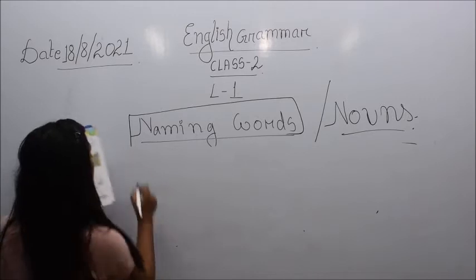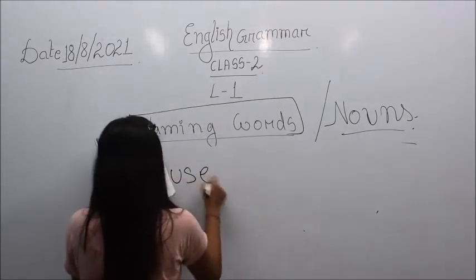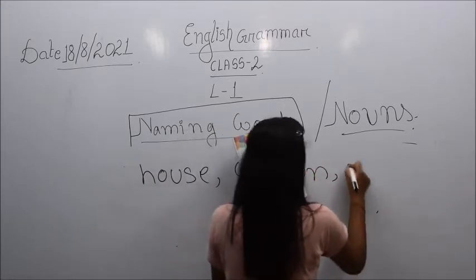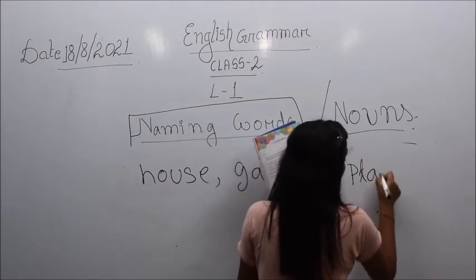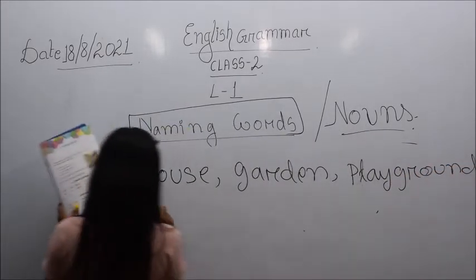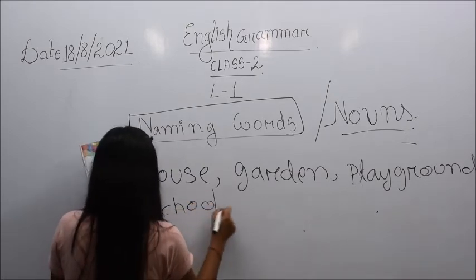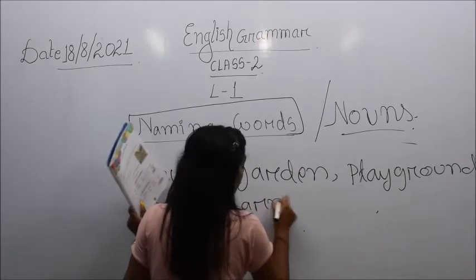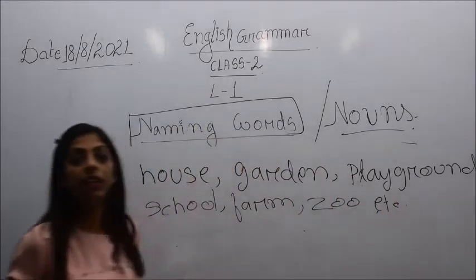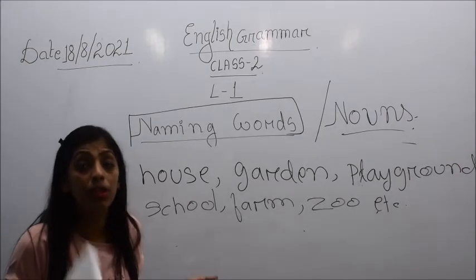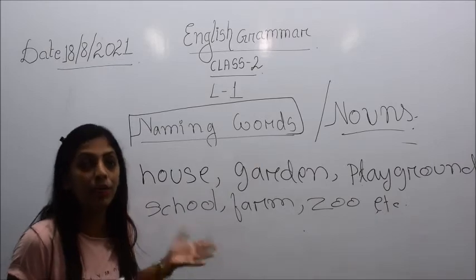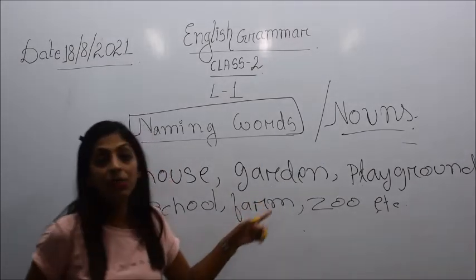For example, house, then garden, G-A-R-D-E-N, then playground, P-L-A-Y-G-R-O-U-N-D, then school, then farm, then zoo, etc. Here the names of some of the places have been given. For example, house is a place where you stay. Then garden is a place where you do gardening.